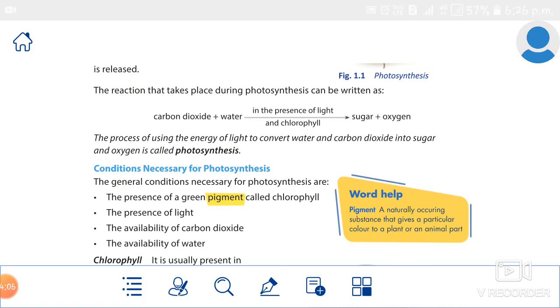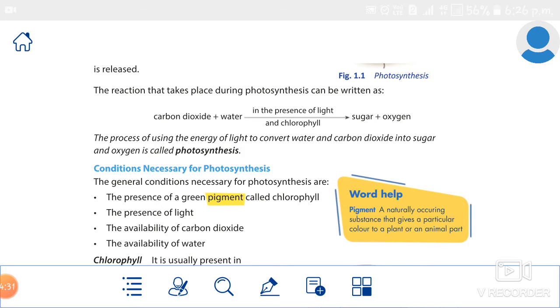Next we studied about conditions necessary for photosynthesis. What are the conditions? The general conditions necessary for photosynthesis are: first, presence of green pigment called chlorophyll; second, presence of light; third, the availability of carbon dioxide; and fourth, availability of water.